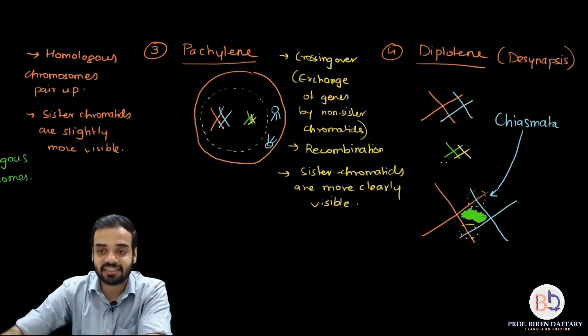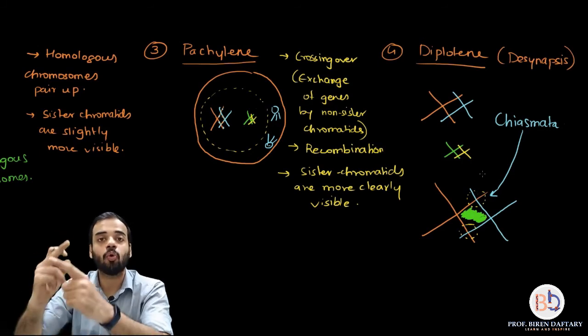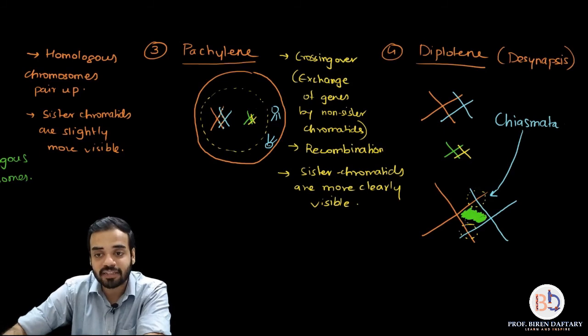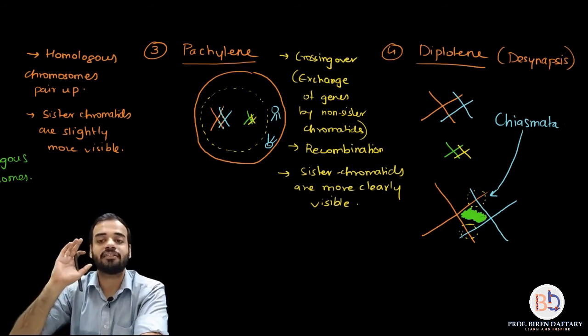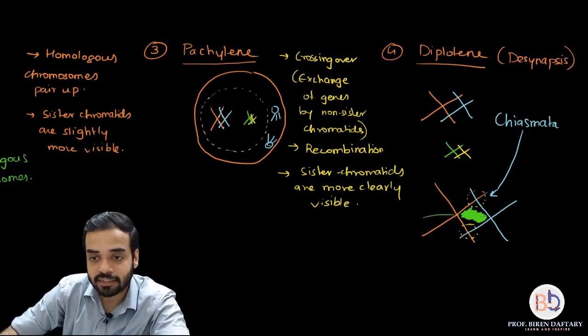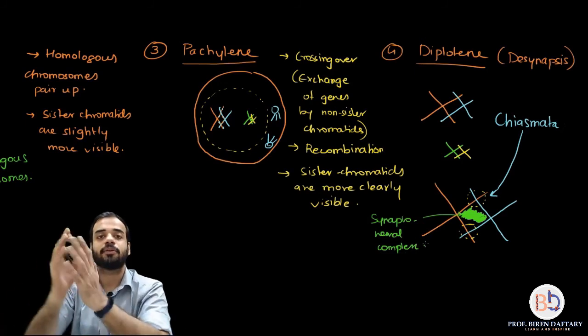Chiasmata is the X-shaped structure formed by the overlapping parts of the non-sister chromatids. Only these overlapping parts, this X-shaped structure, is called chiasmata, whereas this part is called synaptonemal complex, which is reducing. So I hope this is clear.